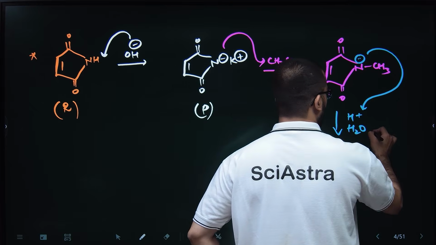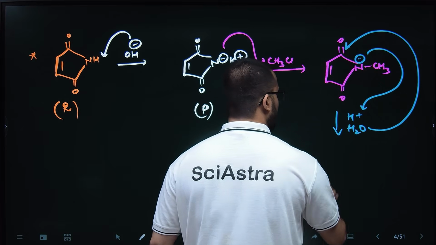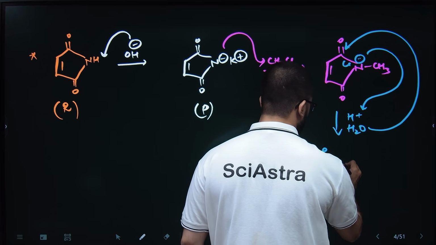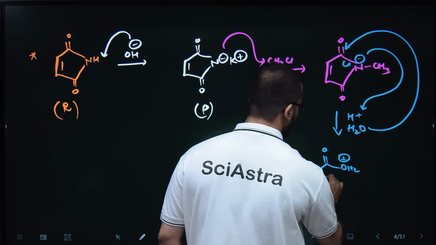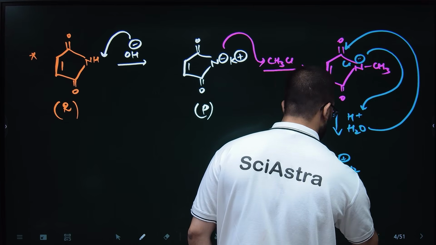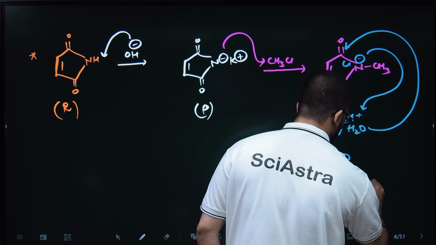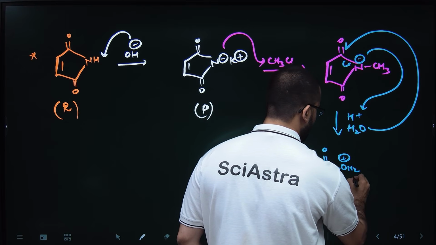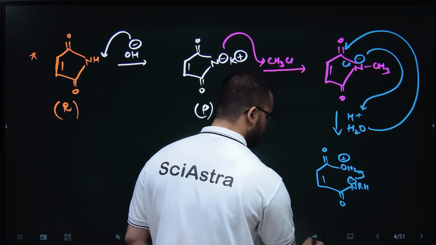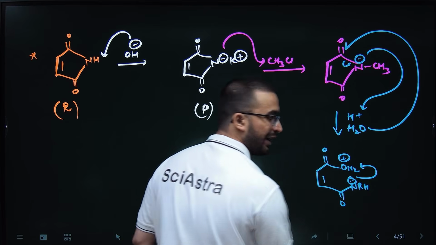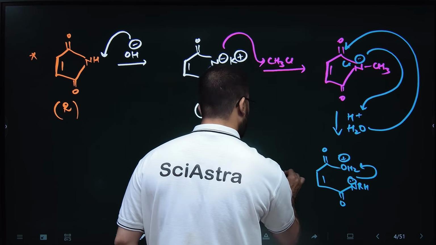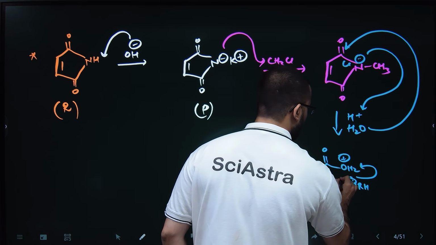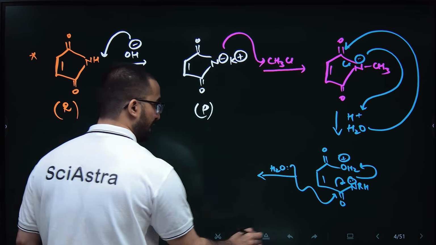If this will take H, this will attack on oxygen and this will leave. So OH2 positive, then NRH, where R is CH3 here. Then this nitrogen will again take this hydrogen. If this will again take this hydrogen, again H2O will attack, this time on this carbon. So this will leave, right?